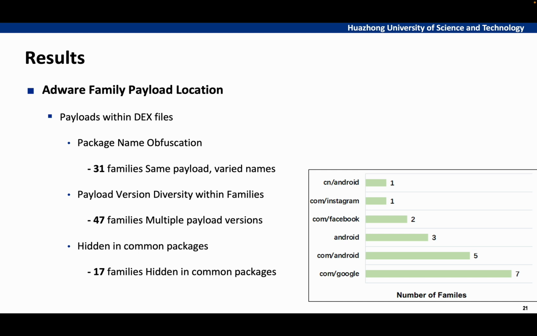Regarding payload location within DEX files, we observe 3 distinct patterns. First, package name obfuscation: 31 families employ the same payload but with different package names. Second, we found significant version diversity: 47 families contained multiple versions of the same payload package. Third, we discovered stealthy payload placement: 17 families had their payloads under common package names. This represents a sophisticated approach to blend in with legitimate code.